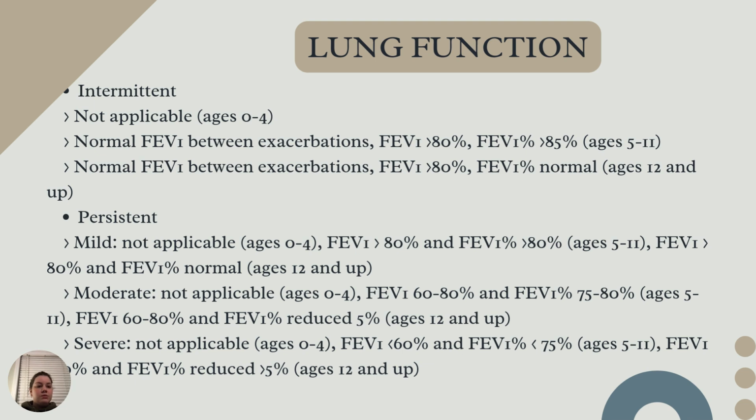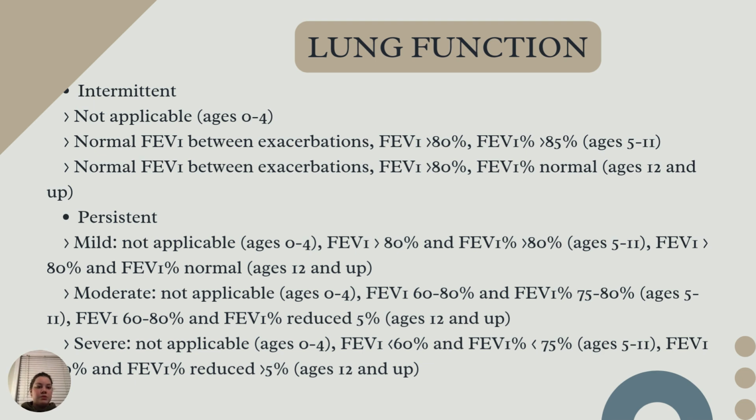So intermittent, it's not applicable for ages 0 to 4. For ages 5 to 11, it's going to be a normal FEV1 between exacerbations, with the FEV1 being greater than 80% and the FEV1% being greater than 85%. And then ages 12 and up, it's again a normal FEV1 between exacerbations, with the FEV1 being greater than 80%, and then the FEV1% being normal.